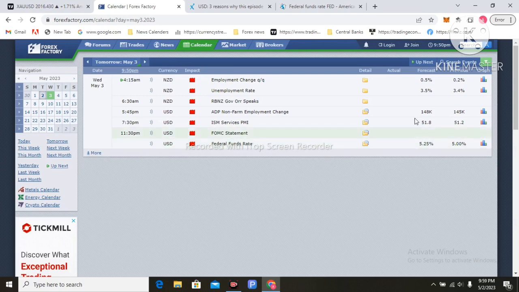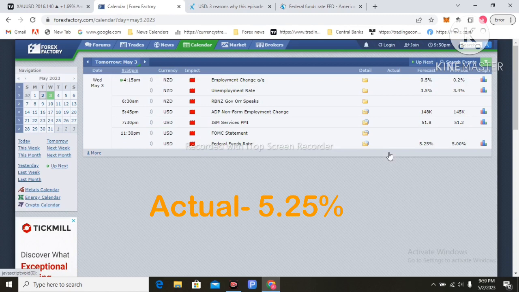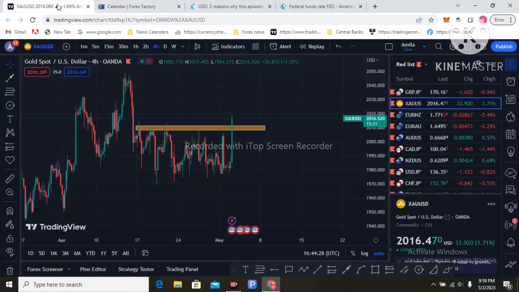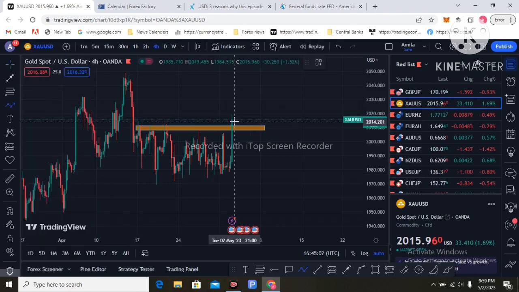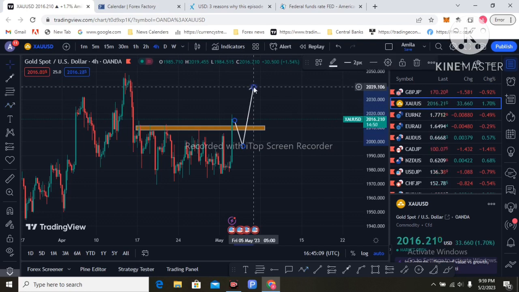So the first one is the 25 bps forecast from the Fed. That is already priced into the market sentiment. If the actual figure is 5.25%, that 25 bps has already hit the market, and gold will go like this: when the 5.25 interest rate comes, it will drop below and then go to the high.